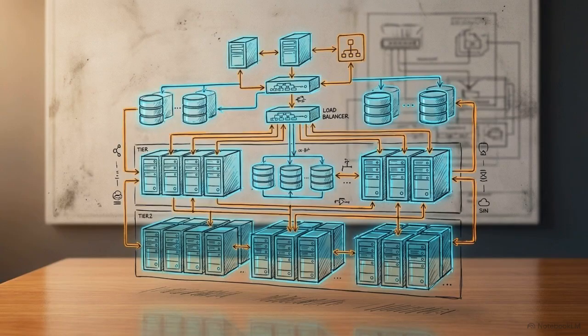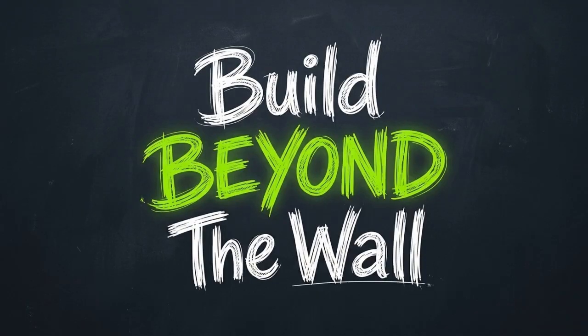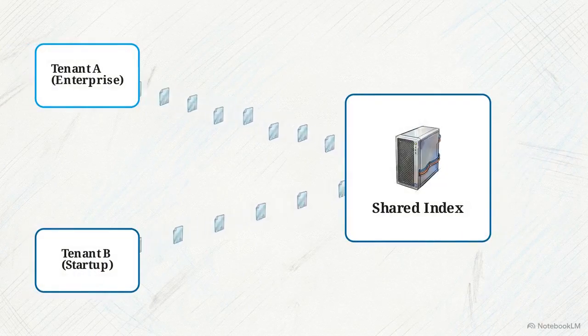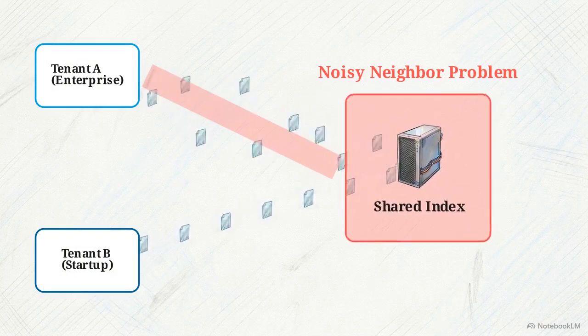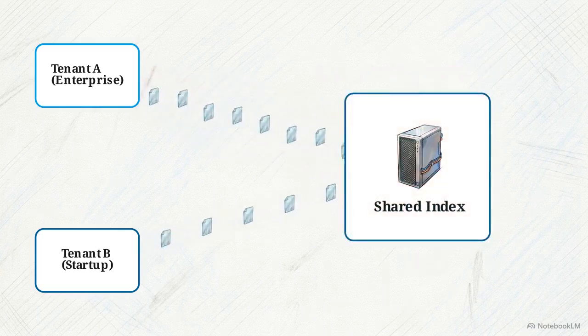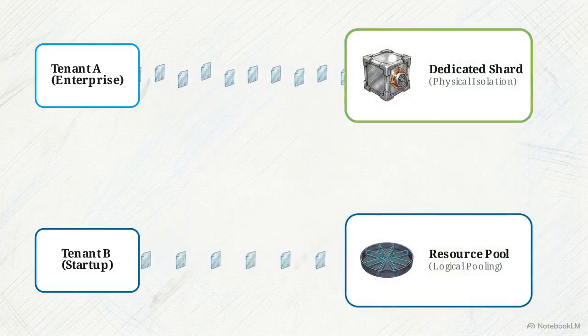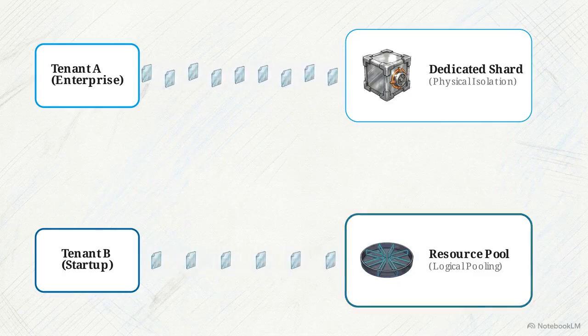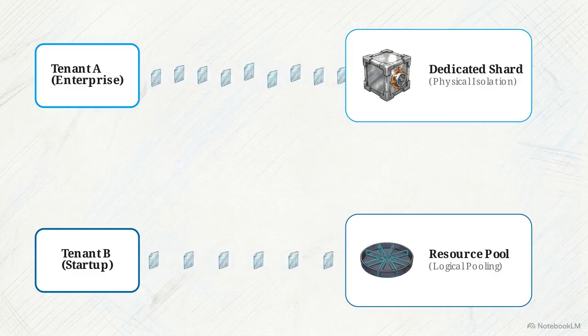Pushing RAG to this scale requires an architecture that moves beyond simple vector similarity to address the specific bottlenecks of dimensionality and metadata filtering. If you are building a SaaS product, your architecture must reliably host thousands of separate clients on the exact same underlying RAG infrastructure. Logical isolation stores all vectors together, causing the noisy neighbor problem, where one client's heavy batch job degrades latency for everyone. The solution is tiered multi-tenancy. Enterprise clients get physically isolated, dedicated shards, while smaller clients share efficient logical resource pools.